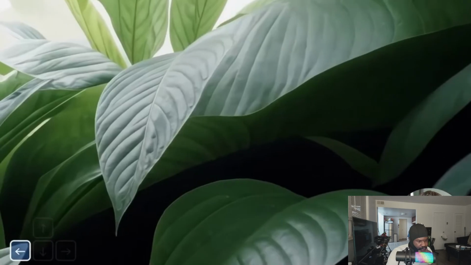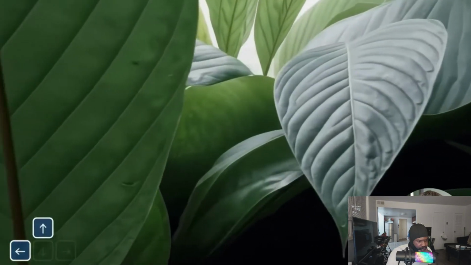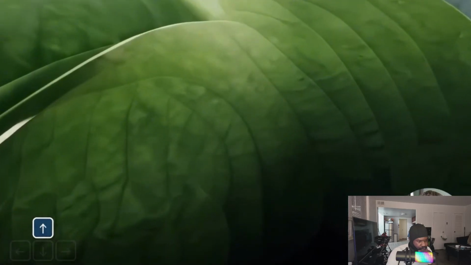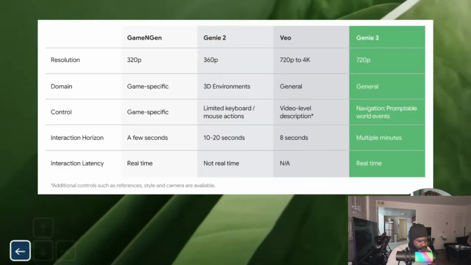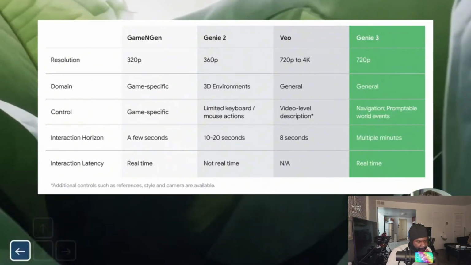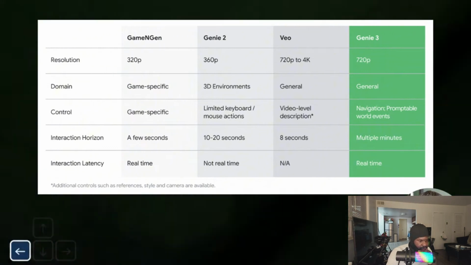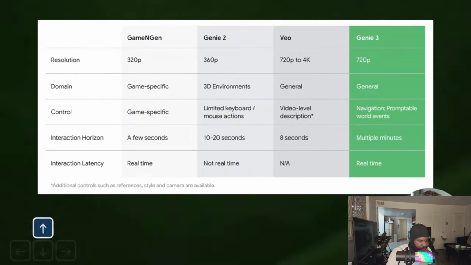Most AI can't handle this. That's why previous attempts at interactive AI worlds failed after just a few seconds. Genie 3 figured out how to keep the world stable for several minutes. That's a massive breakthrough. And remember, it's doing this while generating 720p video at 24 frames per second. That's processing huge amounts of data in real time.